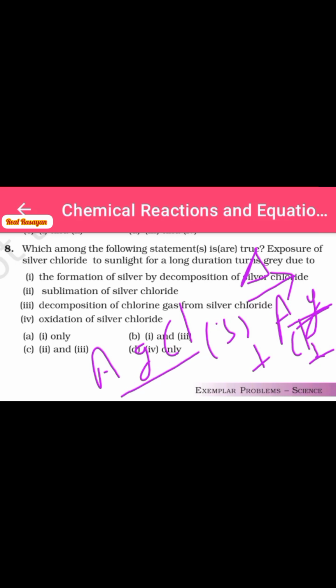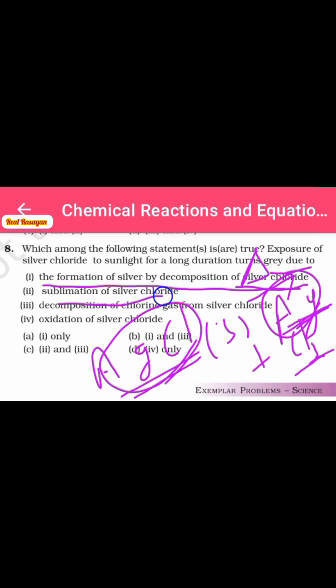So the decomposition of silver chloride takes place in this reaction. Decomposition of silver chloride forms the silver and Cl2 chlorine gas. So the formation of silver by the decomposition of silver chloride, as per the first statement, it is correct. Second is sublimation of silver chloride. There is no sublimation present in the given reaction, so it will be wrong.